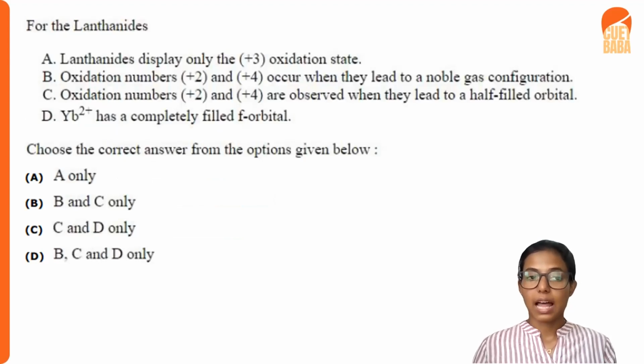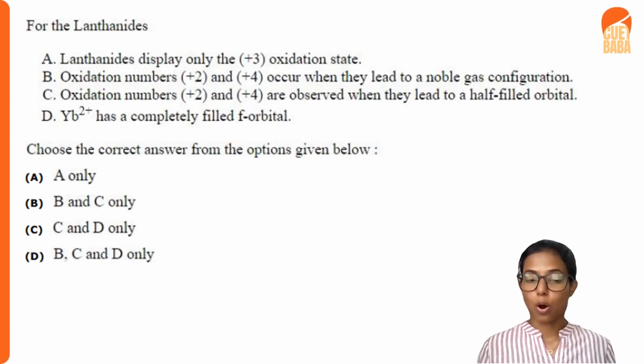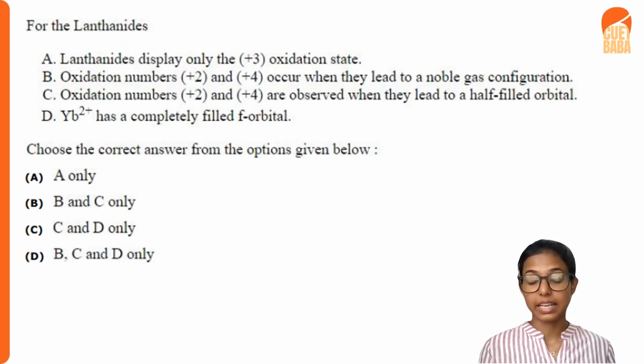Next question, for the lanthanides, some statements are given here. First, statement A: lanthanides display only the +3 oxidation state. B: oxidation numbers +2 and +4 occur when they lead to noble gas configuration. C: oxidation numbers +2 and +4 are observed when they lead to half-filled orbitals. And D: ytterbium 2+ has a completely filled f orbital. Choose the correct answer from the options given below. Option A only is correct. B and C statements are correct, C and D statements are correct, and B, C and D statements are correct.